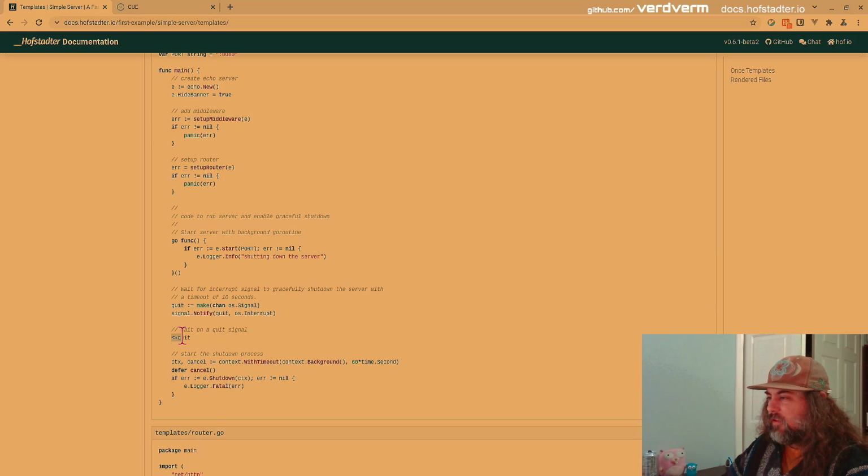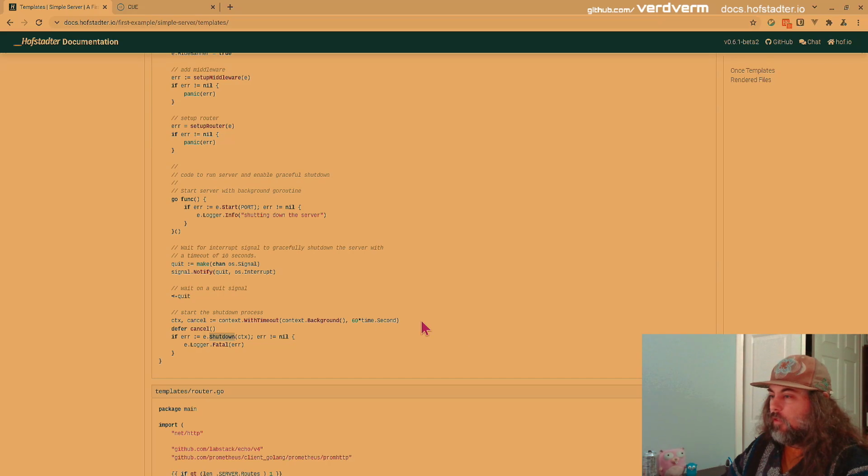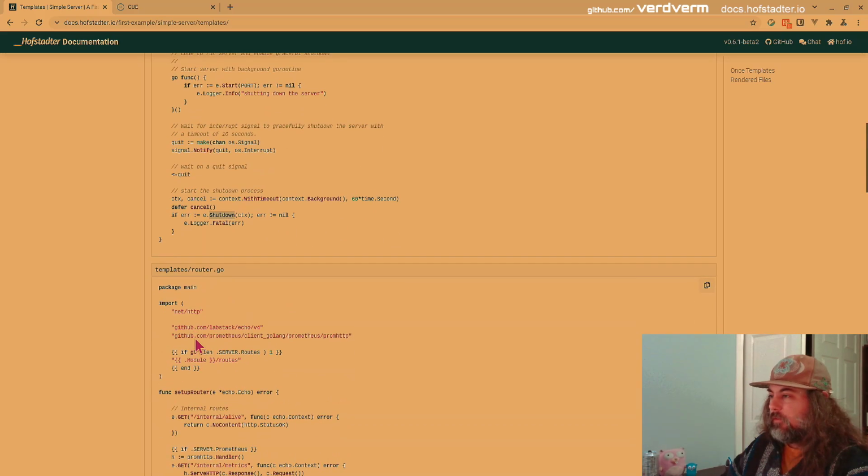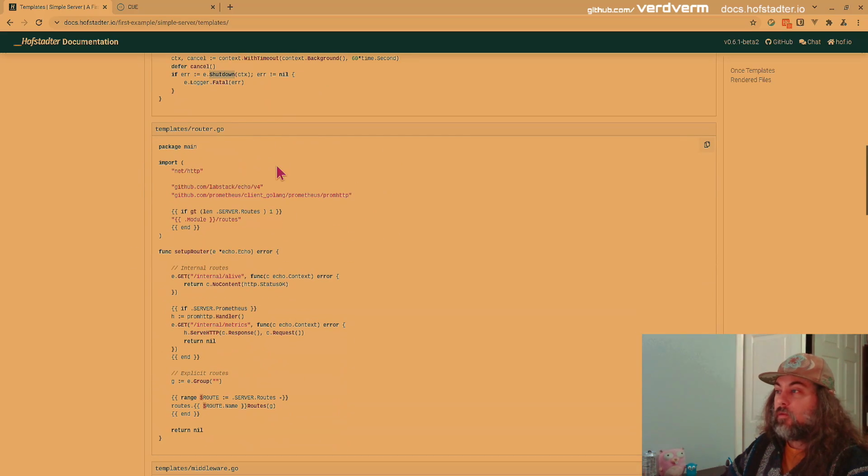And so this is our sync point. We're waiting for something here, and then we shut down. And this does the graceful shutdown, waiting for connections. Unless the 60 seconds run out, then this defer will cancel the context and everything will fall out of the program, and you might have some dropped connections. Anyway, then we have a router, and we need to set up the router.